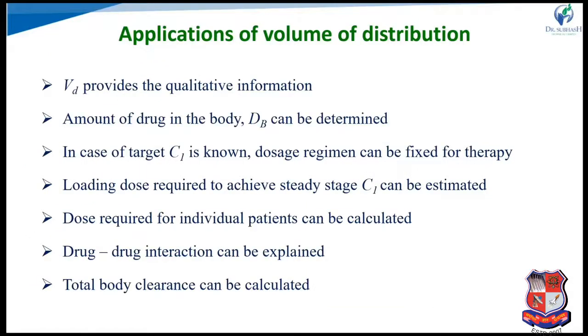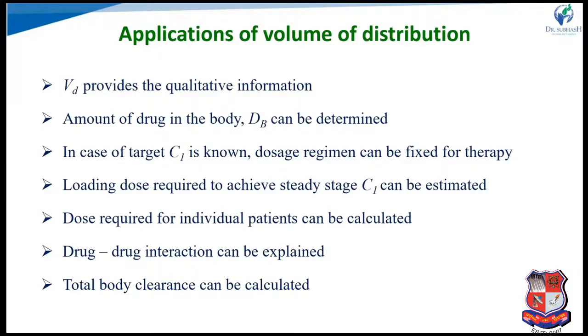What are the applications of volume of distribution? Volume of distribution provides qualitative information about the drug. The amount of drug in the body can be determined using Vd = X/C, from which we can find the total amount of drug. For a target plasma drug concentration, the dosage regimen can be fixed, meaning we can adjust the dose size and dose frequency.